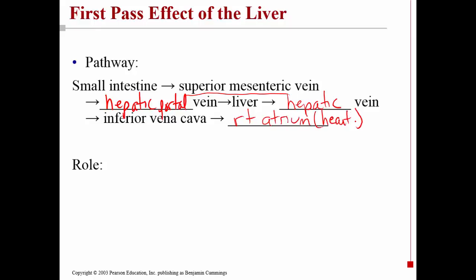And the question is, why does this happen? Why don't food particles travel right back to the heart, where they're immediately distributed? Well, one of the reasons is that the liver itself is a reservoir or a holding tank for some of the chemicals that you absorb from food. So in other words, it acts as a storage unit. And so what the liver does when it gets this nutrient-rich blood is that it removes some of the vitamins and other nutrients for storage.